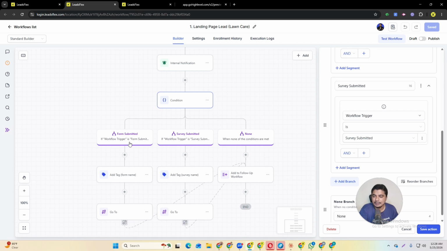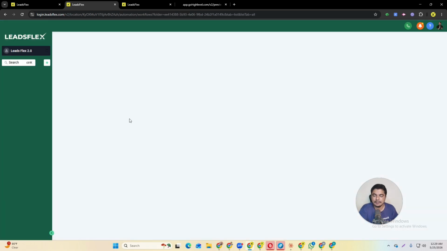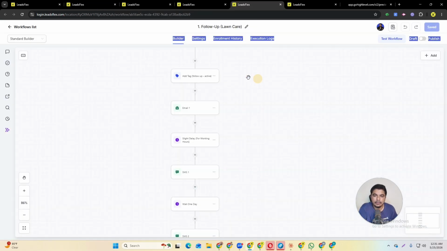Then we will put a condition: if the form is submitted, if the survey is submitted, or if it's not submitted. Based on this, we will add a tag, and we go to another workflow called the follow-up workflow. I will show you another chunk here. Here we have the follow-up workflow.